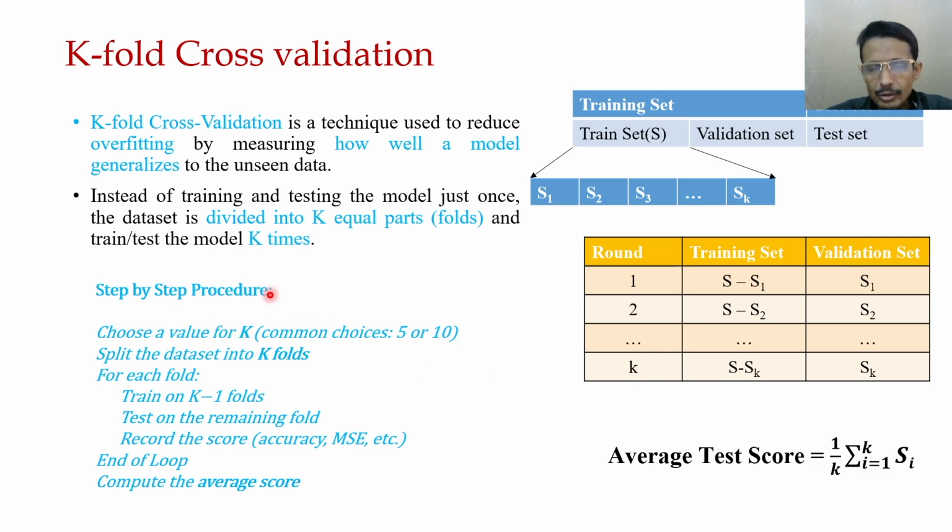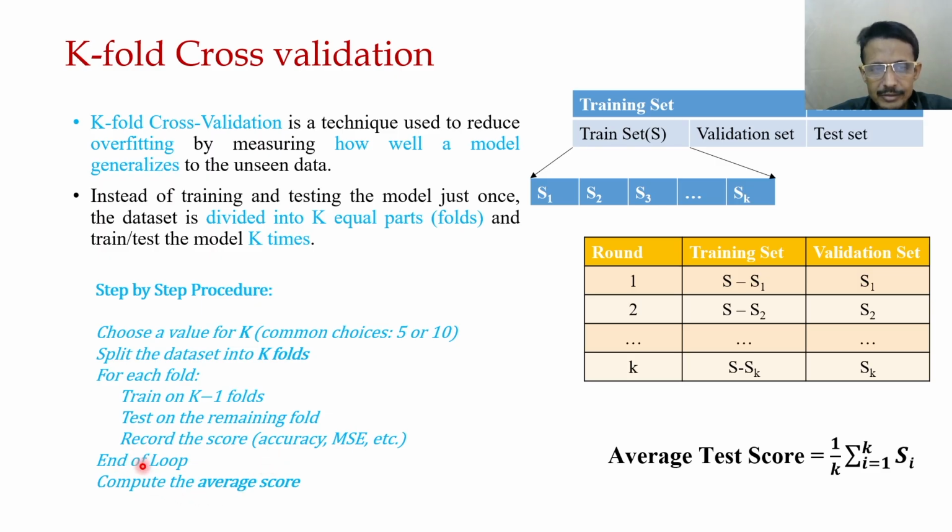So the step-by-step procedure is: choose a value for k, a common choice being 5 to 10. Split the training data set into k folds. For each fold, train on the k minus 1 folds and test, that means validate, on the remaining fold, and record the score.